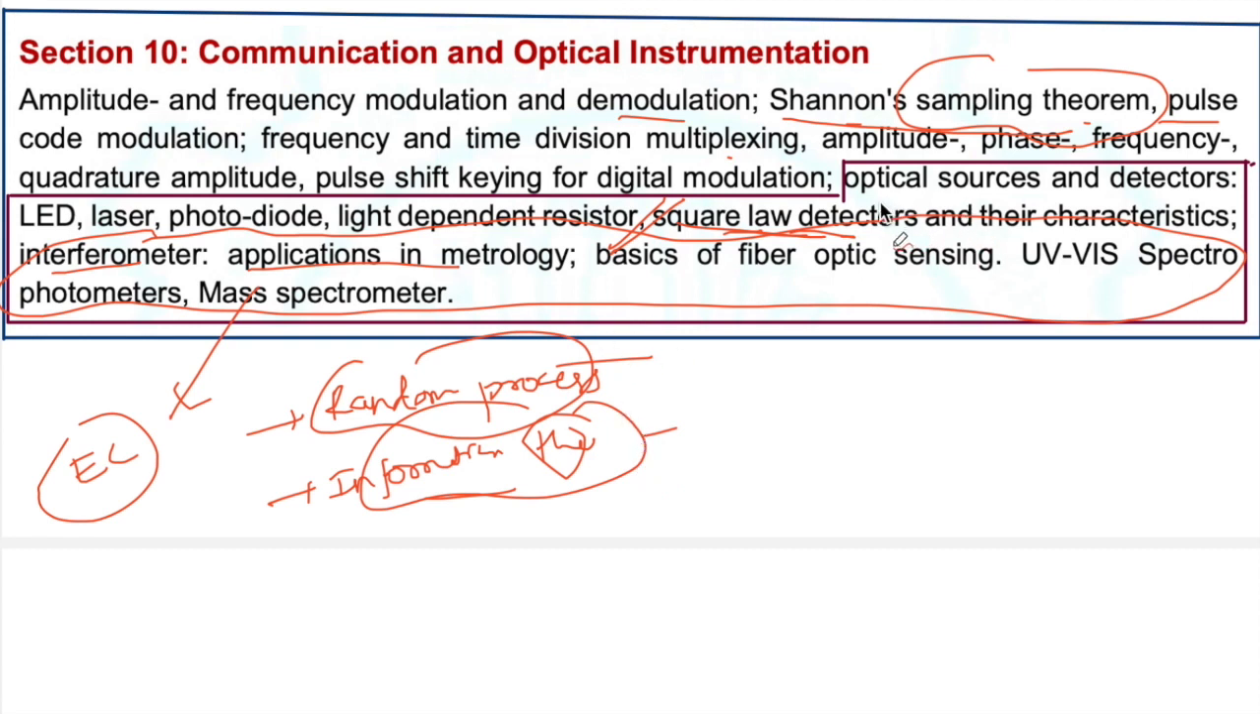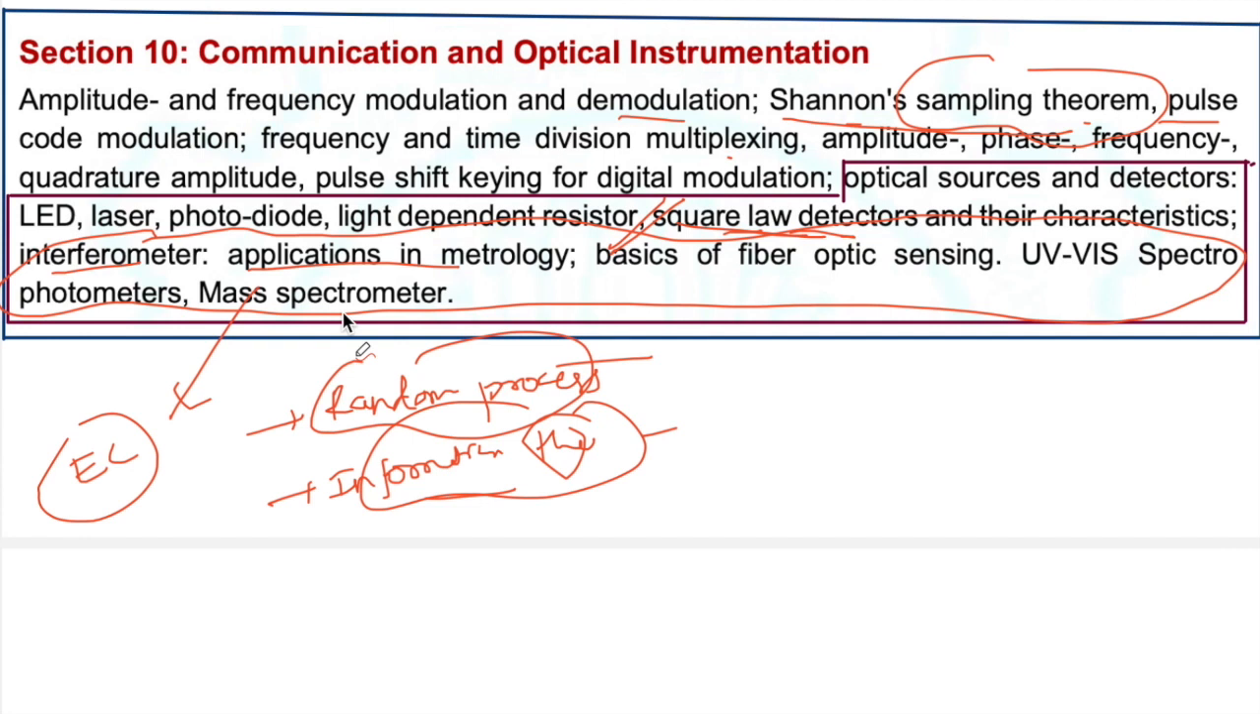Next, the optical instrumentation part: optical sources and detectors, LED, laser, photodiode, light dependent resistor, the square law detectors and their characteristics. Up to this portion is the same for EC as well as instrumentation. Interferometers, spectrometers, photometers, and spectrophotometers are not available for EC students in the EDC subject, right? These topics are available for instrumentation but not in the EC syllabus. So these are the syllabus differences for EC and instrumentation students.